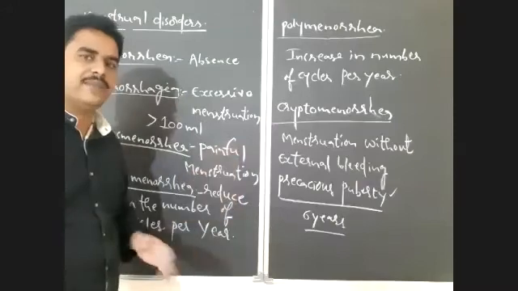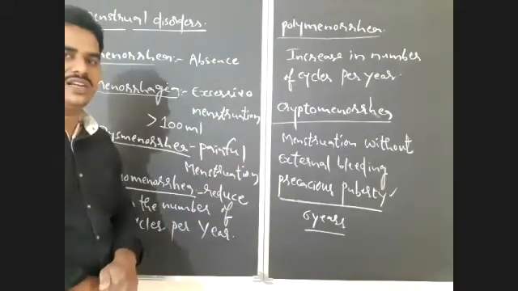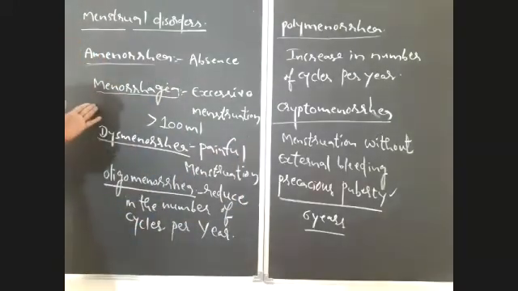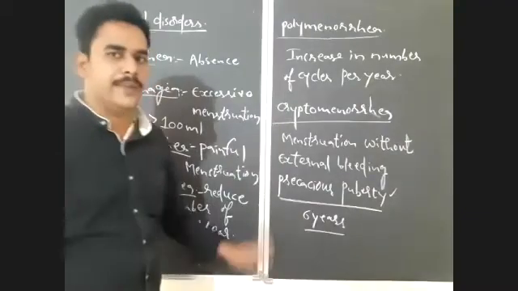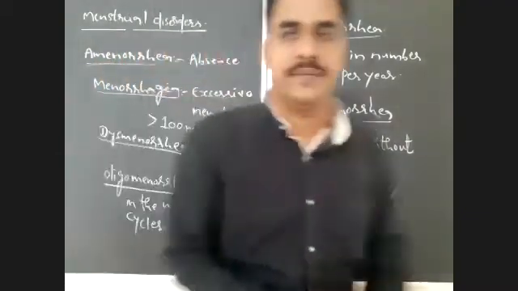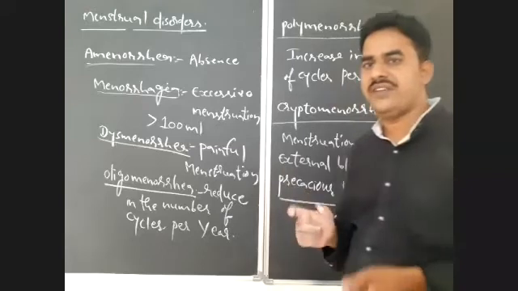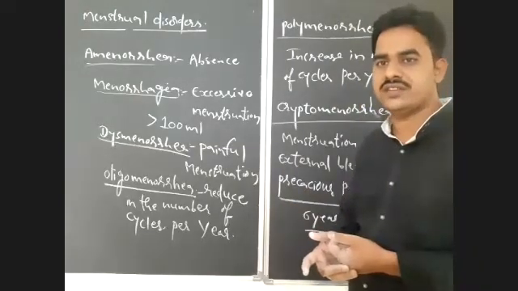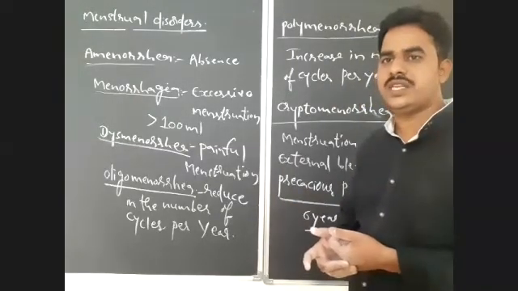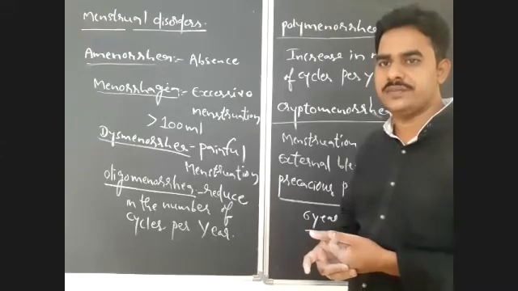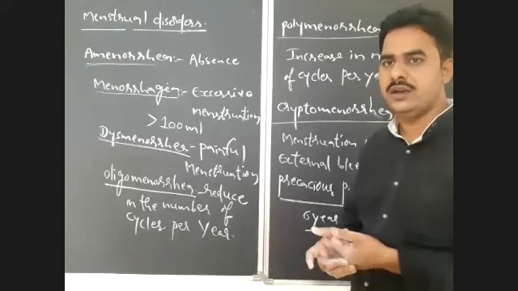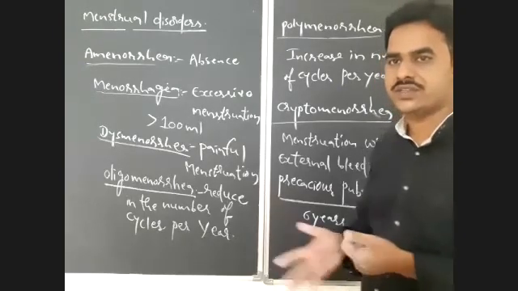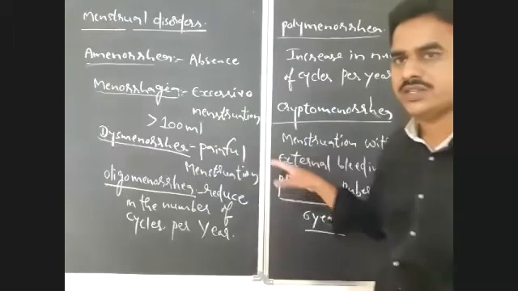So these are some menstrual disorders: amenorrhea, menorrhagia, dysmenorrhea, oligomenorrhea, polymenorrhea, cryptomenorrhea, and precocious puberty. And already I gave you what is gravid phase. Gravid phase: absence of menstruation during pregnancy is known as gravid phase. So that is clear about all menstrual disorders.